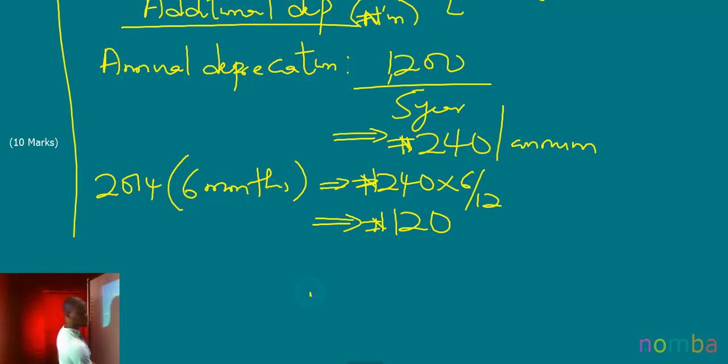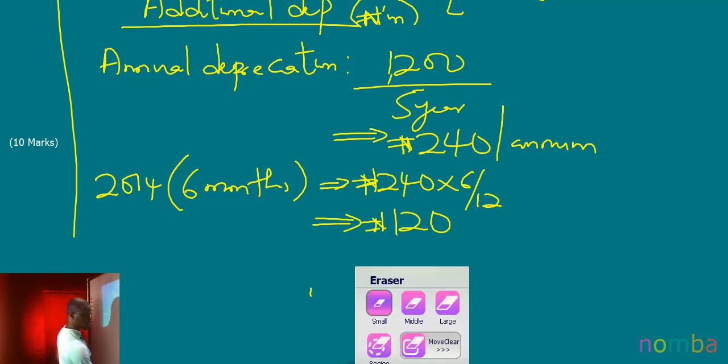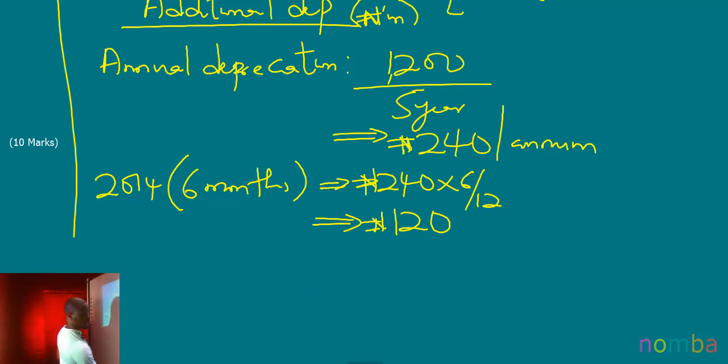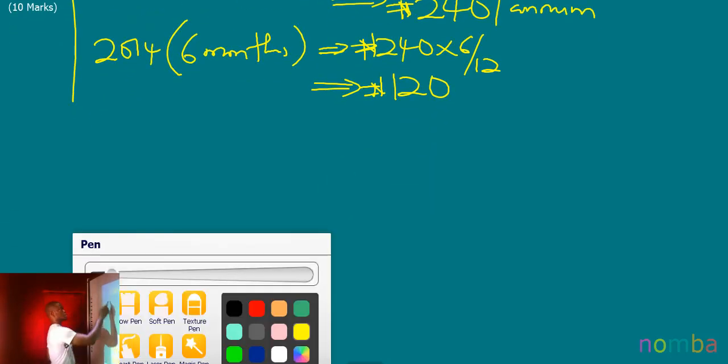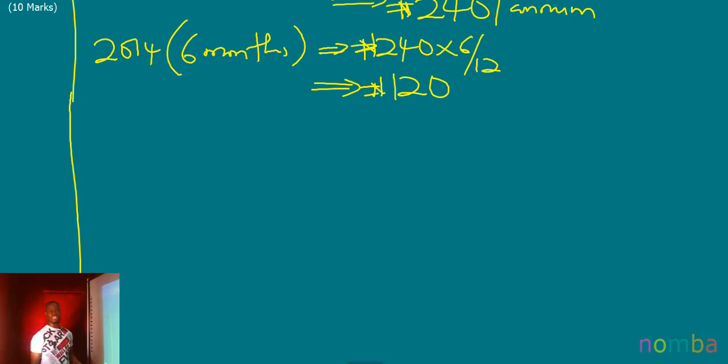This additional depreciation of 120 million, how do we adjust for it in the consolidated account? Depreciation is an expense. And usually you deduct depreciation in the statement of profit or loss as an expense. So you debit depreciation expense and you credit accumulated depreciation, which will be deducted from the cost of the asset.